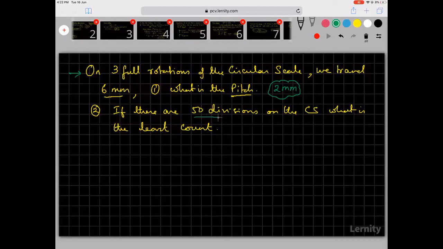So if there are 50 divisions, what is the least count? Least count is equal to pitch divided by number of divisions. So pitch is how much? 2. Number of divisions is how much? 50. So it is 2 by 50 mm. So how much is that equal to? 2 by 50 mm is 0.04 mm. So it is 0.004 cm. So I hope you are able to understand this.